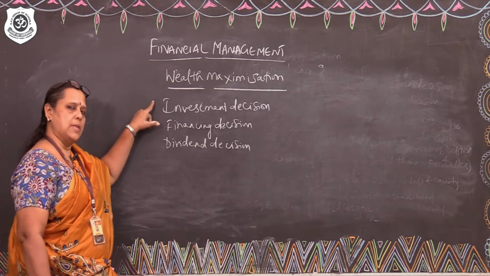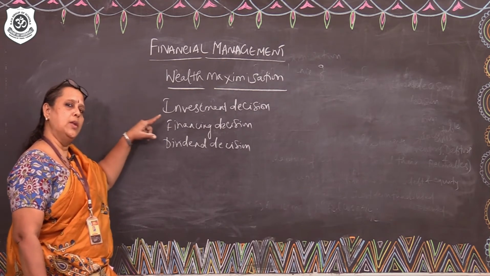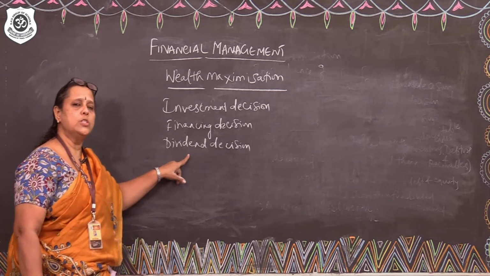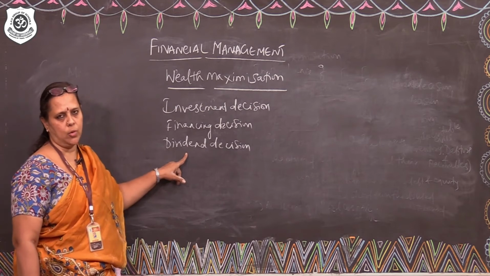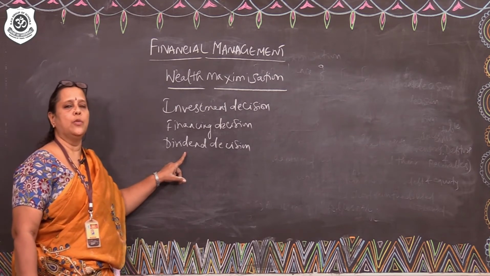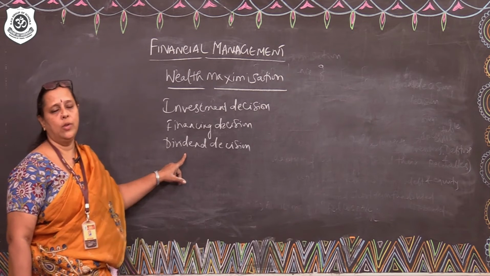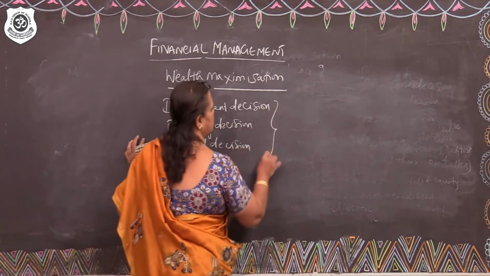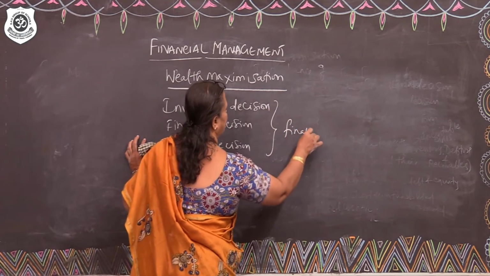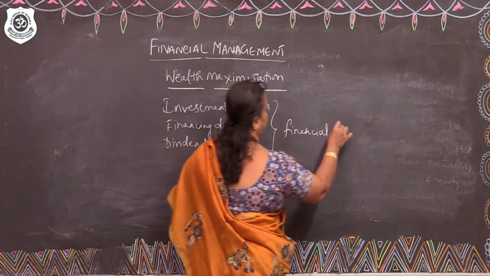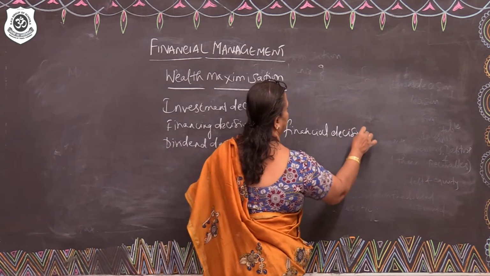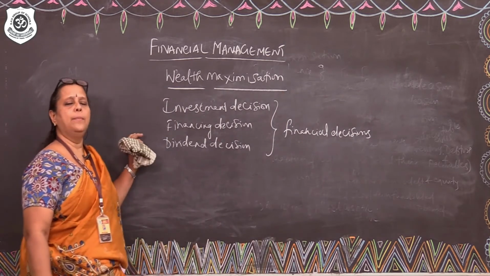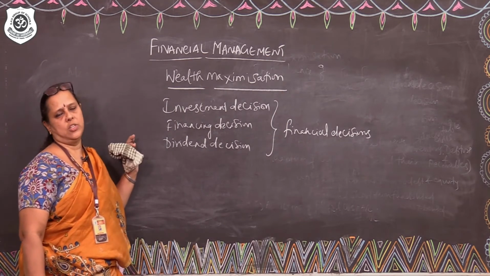Then, once a project is active, the project starts giving return on investment. Now, the sensitive decision to be taken is how much to distribute in the form of dividends to the equity shareholders and how much to plow back in the form of retained earnings. So, the three crucial decisions to be taken are called financial decisions. Now, all these decisions are going to have a strong impact on every item of the financial statement.